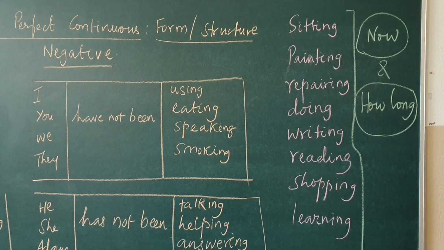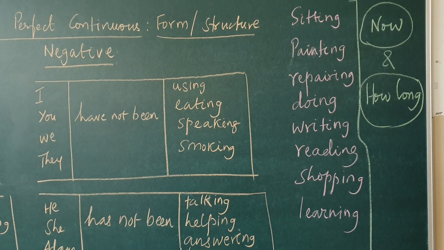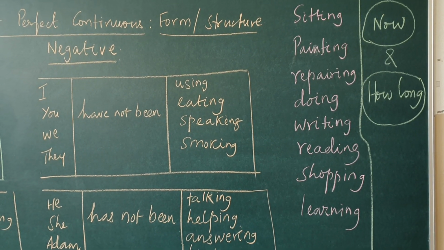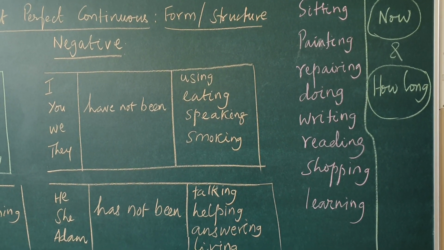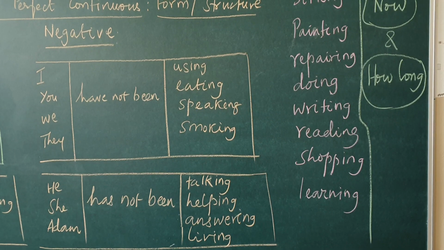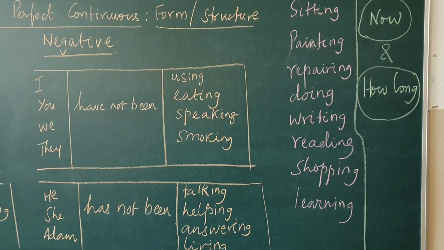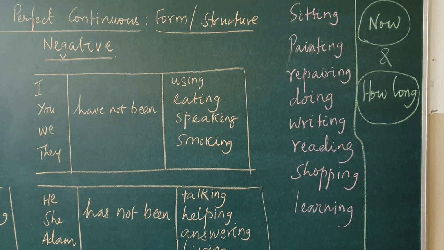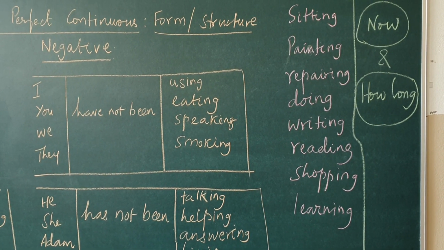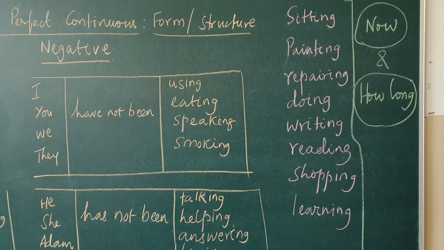George is painting a picture. How long? George is painting a picture is a present continuous. How long? George has been painting a picture since afternoon. Paul is looking up words in the dictionary. What is he doing now? He is looking up words in the dictionary. How long has he been doing it?